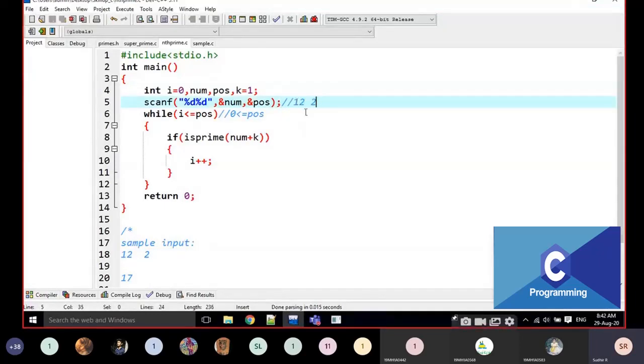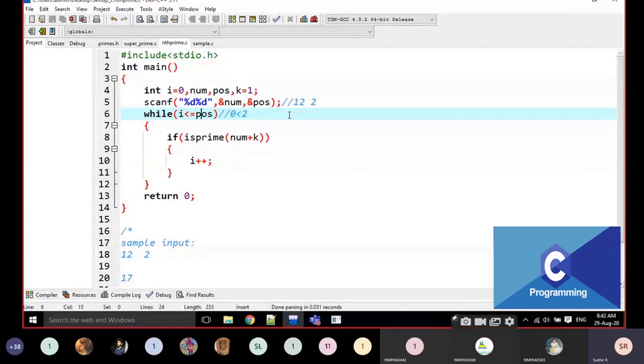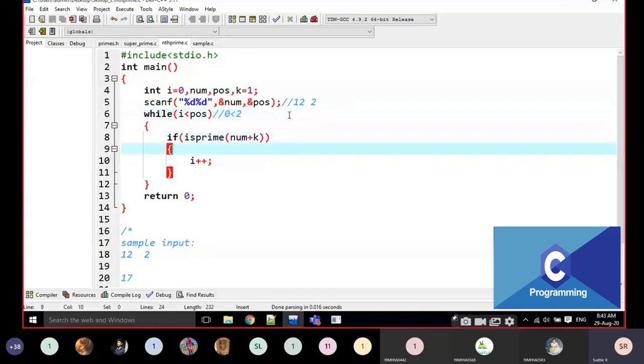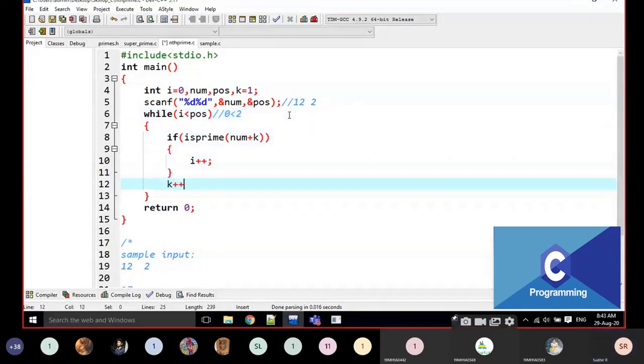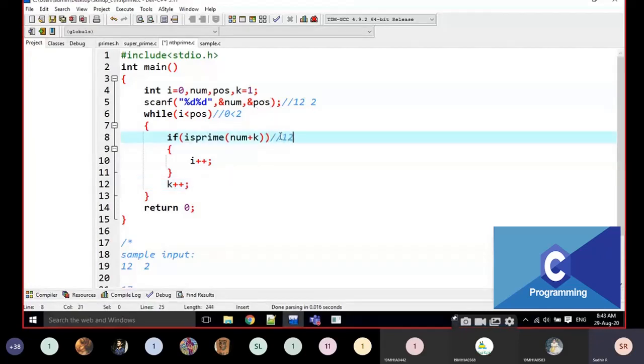Okay. What is the i value? The i value is 0, is less than or equal to 2. Yes, it is okay. For example, I am going to take it as less than, I think, not equal to. I am going to check like this. 0 is less than 2. Now, what is the k value here? The k value is 1. What is the num value? The num value is 12. 12 plus 1 is going to be 13. Is 13 prime? Yes, 13 is prime.